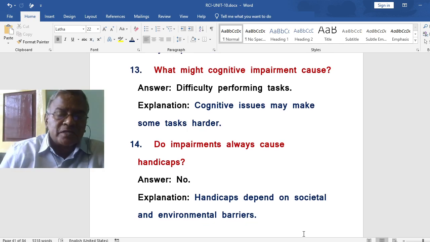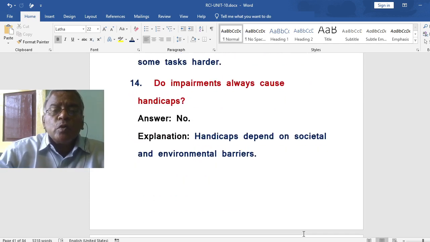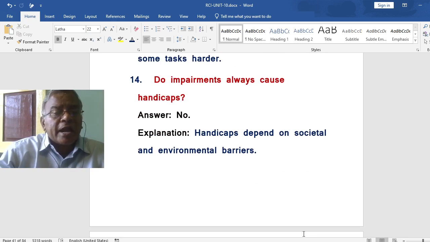What might cognitive impairment cause? That is mental function or brain function. It is a difficulty performing tasks. Cognitive issues may make some tasks hard. Do impairments always cause handicaps? No. Handicaps depend on societal and environmental barriers.